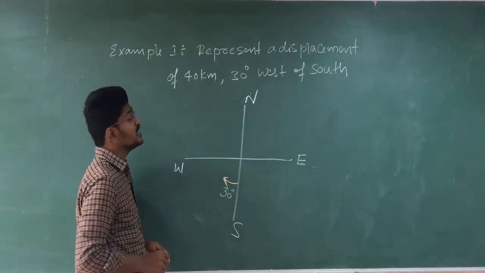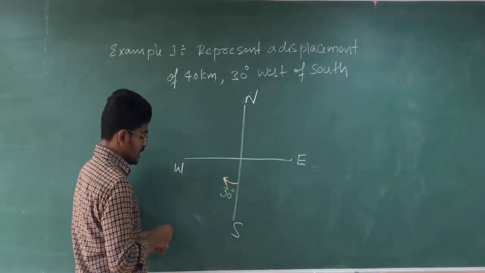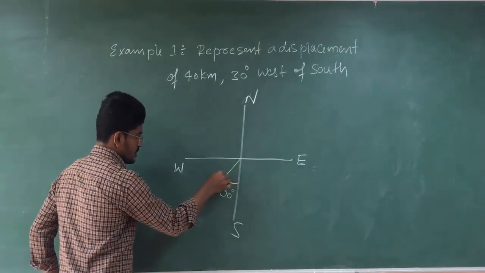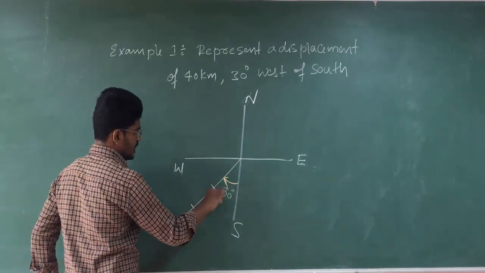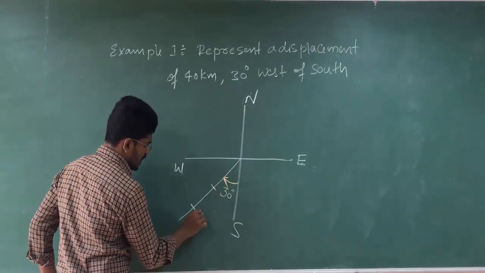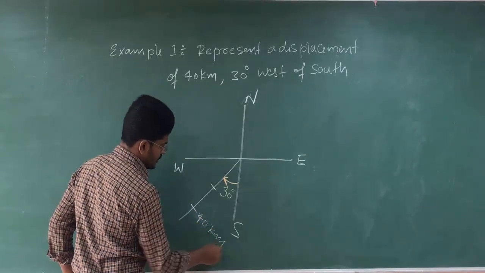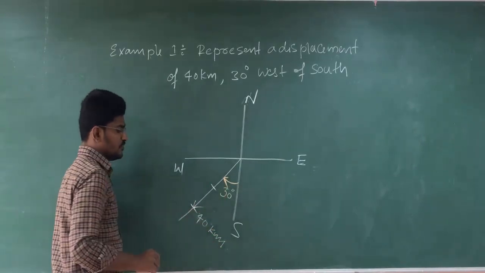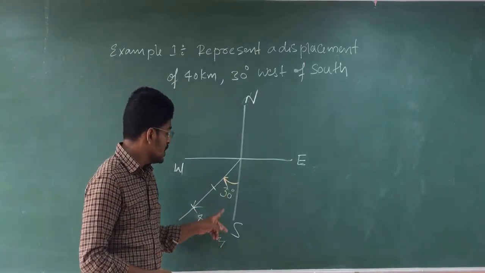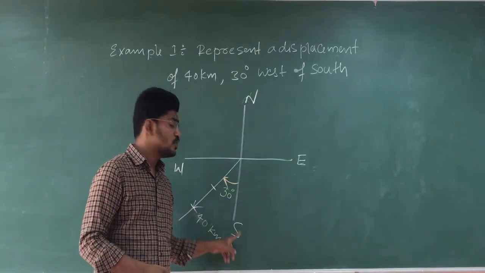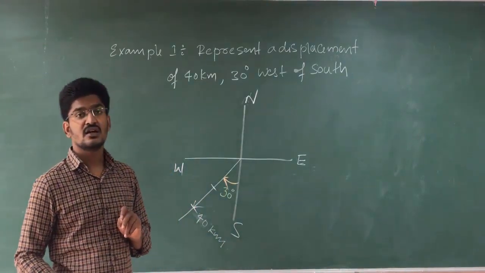30 degrees, and they are asking 40 kilometers. So this will be the 40 kilometer mark in west of south with 30 degree. Clear?